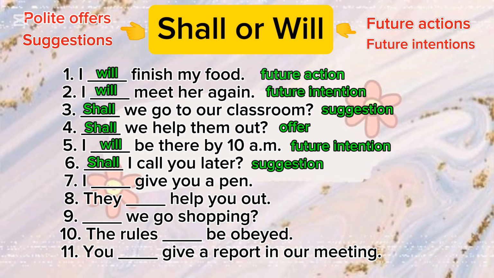Question number 7. I blank give you a pen. We look at the sentence and we see that it implies a future action. I haven't given you anything yet, but I will give in the future. So we use will. I will give you a pen.